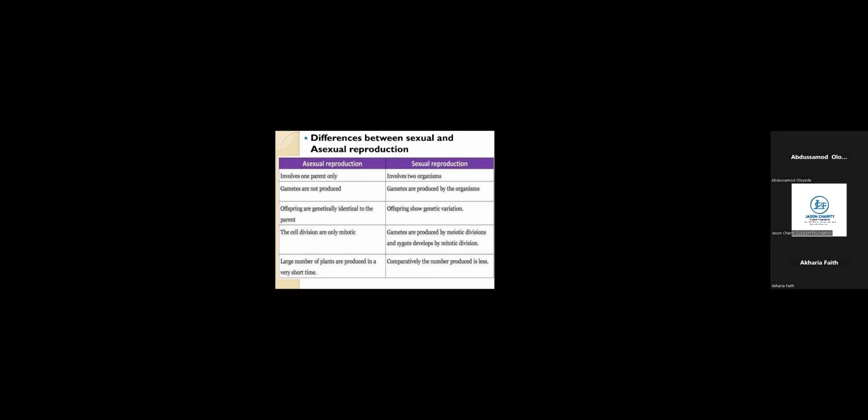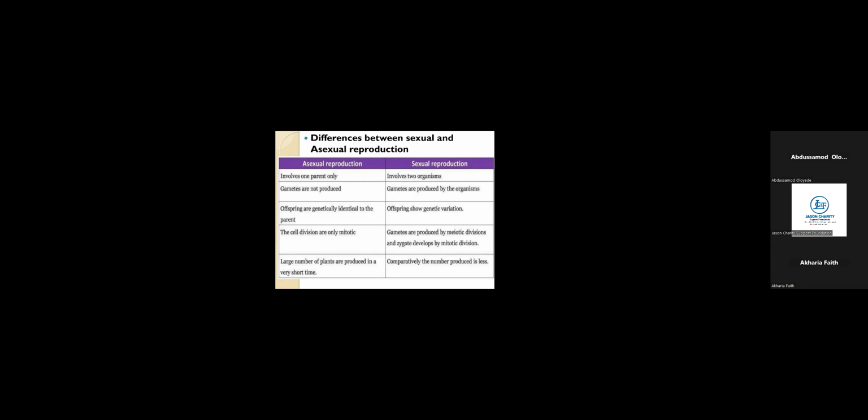Now, also, the offspring are very genetically identical to the parents. That's why the offspring are called clones. The reason is because a clone of something is like a carbon copy of something, but they are different generations. But there's a very, very big resemblance between the parent cells and the daughter cells.